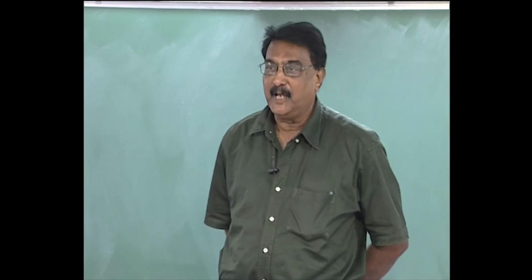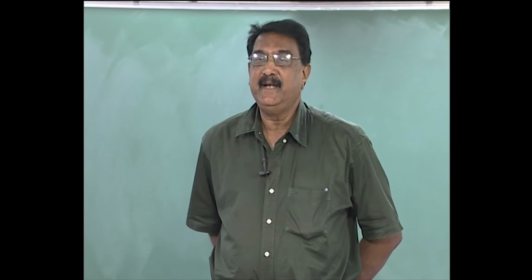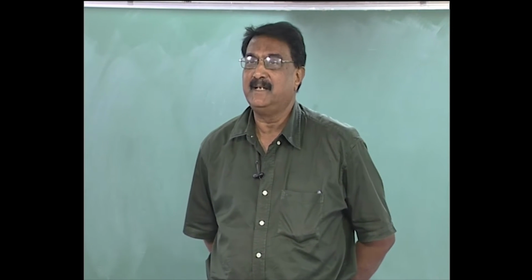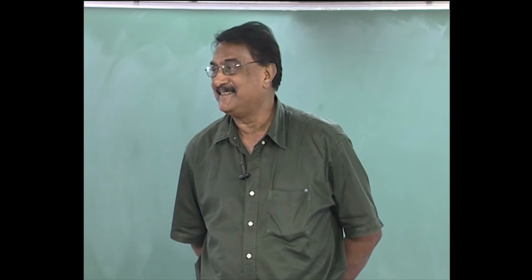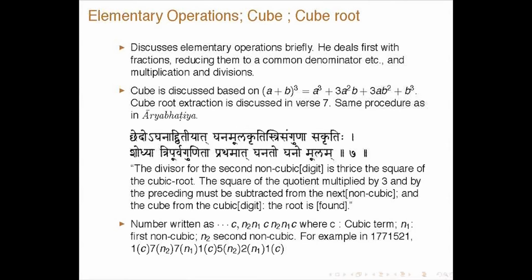So just like for square root you divide into varga and avarga, here you are dividing into groups of 3. My notation is slightly different from Ram Subramaniam, but it is the same thing. In fact, the example is essentially the same thing. So the number is written as C, C1, N2, N1, C, N2, N1 like that. So, groups of 3, and C is the cubic term and N1 is the first non-cubic term and N2 is the second non-cubic.